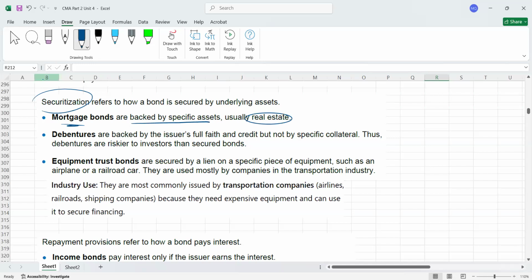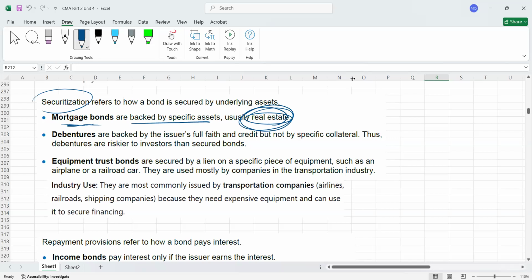I could make this mortgage bond very complicated, but you don't need to bother about such critical points. Just keep in mind that if you are issuing bonds, and on the back end the security you are giving is real estate assets, like land and building, then that is called a mortgage bond.